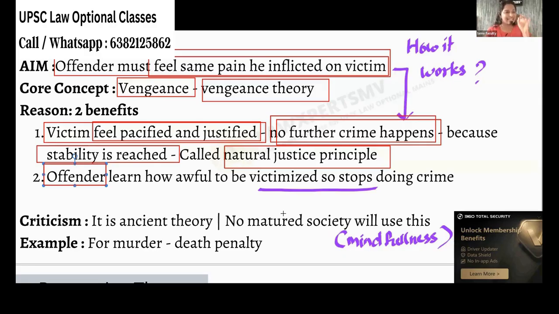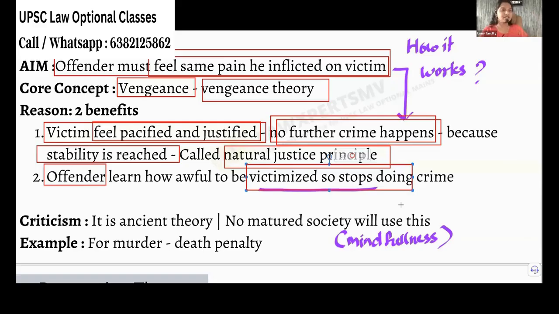Okay, so like that, the offender will learn how awful it is to be victimized, to be punished. You have done something wrong to the other person. The same thing happens to you. They will say karma is a boomerang, right? Like that, if it is happening to him, he will know how wrong it is. Okay, that is the second benefit. But you see,